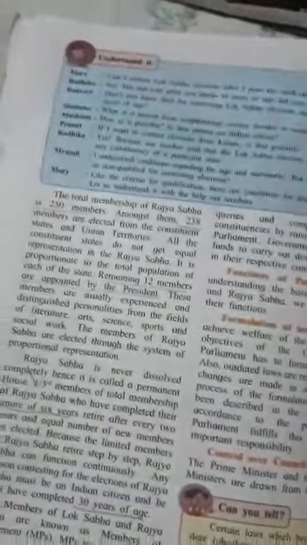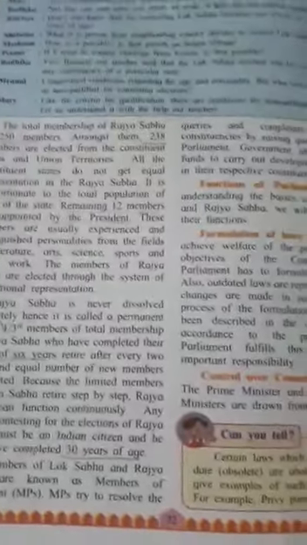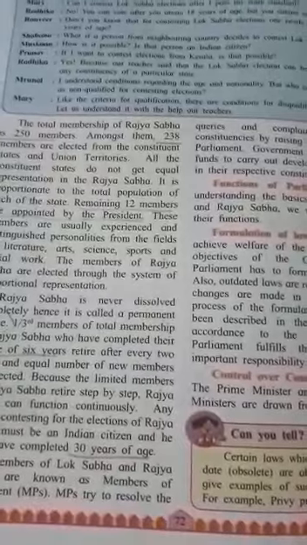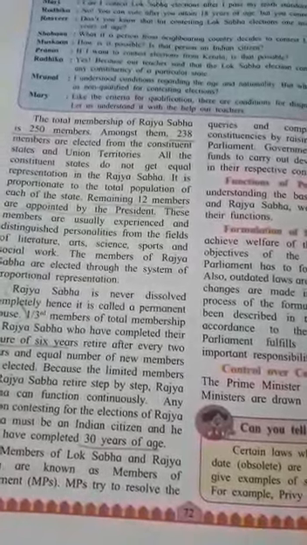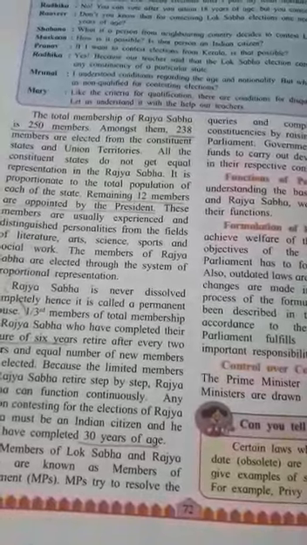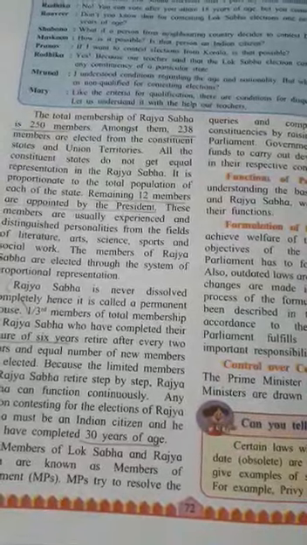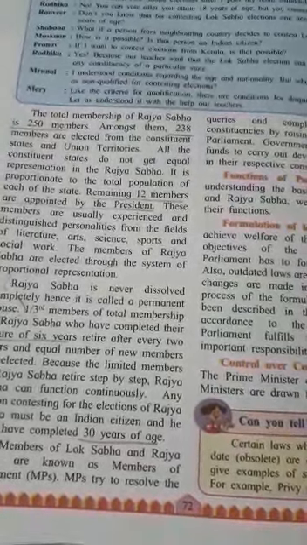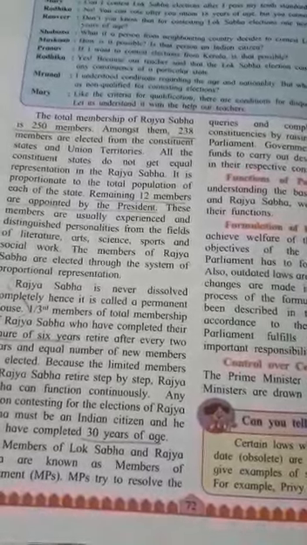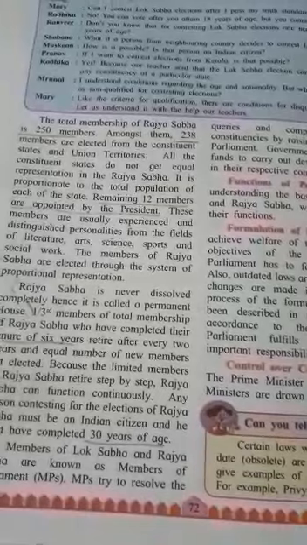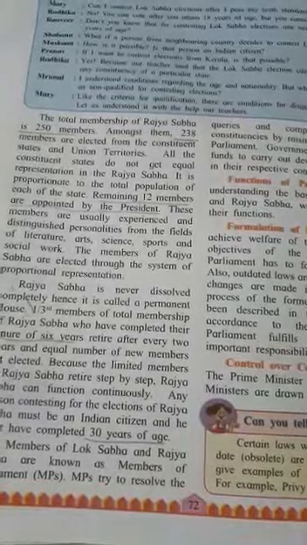As I have told you, the total membership of the Rajya Sabha is 250. Among them, 238 members are elected from the constituent states and union territories, and the remaining 12 members are appointed by the president.